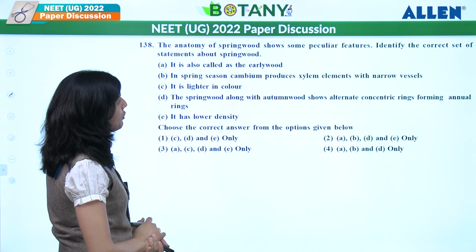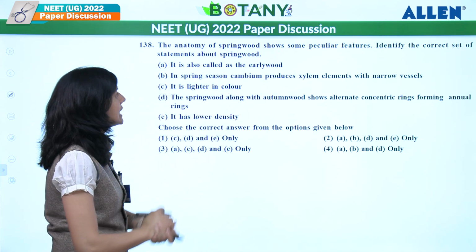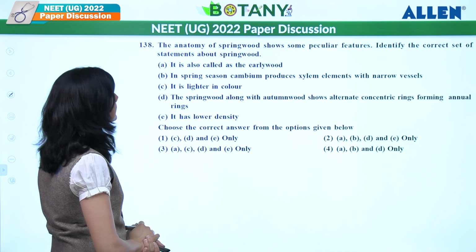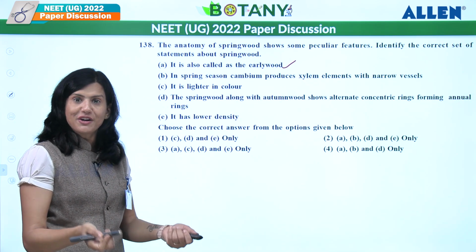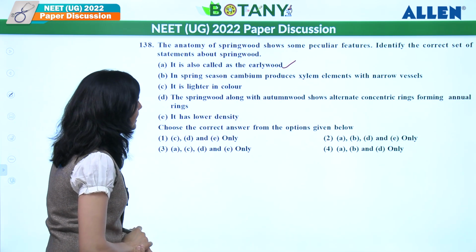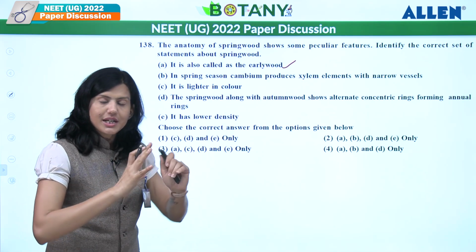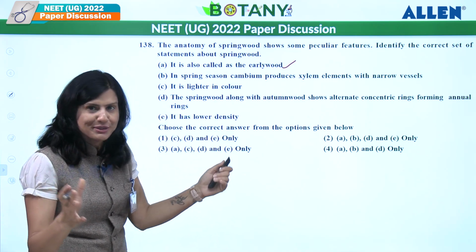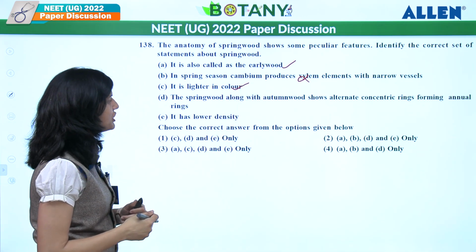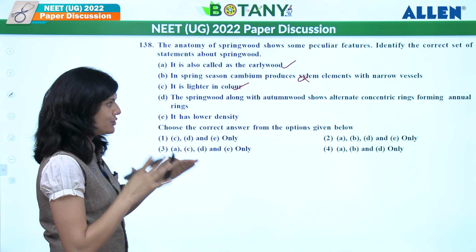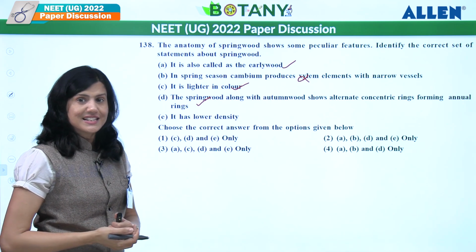The anatomy of spring wood shows some peculiar features. Identify the correct set of statements about spring wood. It is also called early wood, correct? Spring wood is called early wood and autumn wood is called late wood, right? In spring season, cambium produces xylem elements with narrow vessels. No. In spring wood, it is with broad vessels, broad lumen. So this is a wrong statement. It is lighter in color, correct? The spring wood along with autumn wood shows alternate concentric rings forming annual rings, correct? It has lower density, that is also correct.